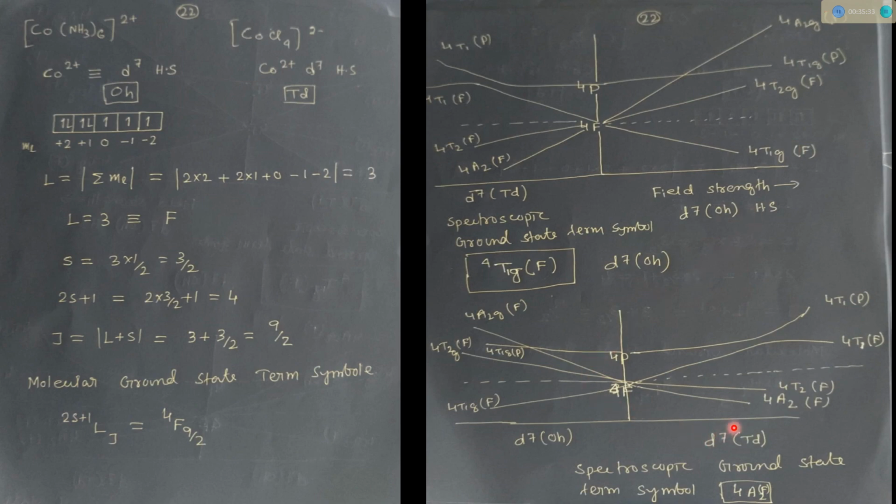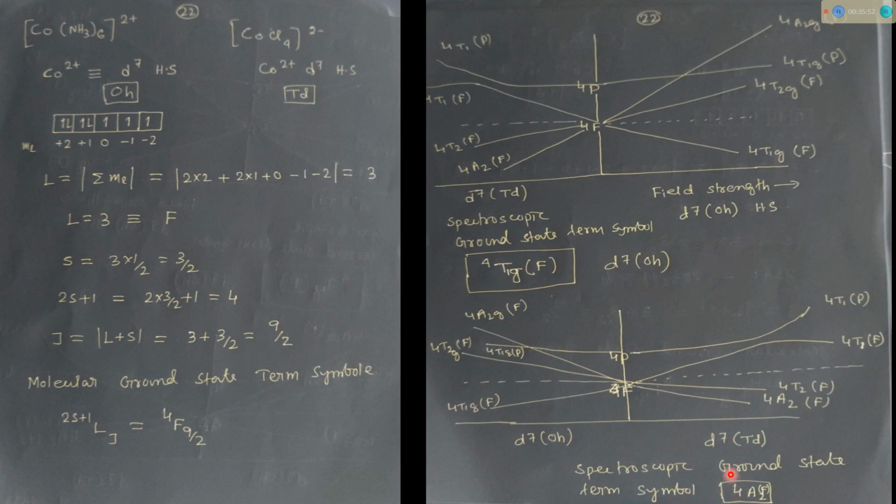For d7 tetrahedral, 4A2, because tetrahedral has no center of symmetry, we cannot write the g term. No g or u term will be there. So 4T1g from F for d7 octahedral, 4A2 for d7 tetrahedral.